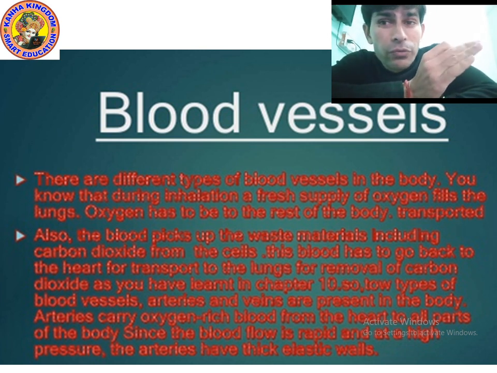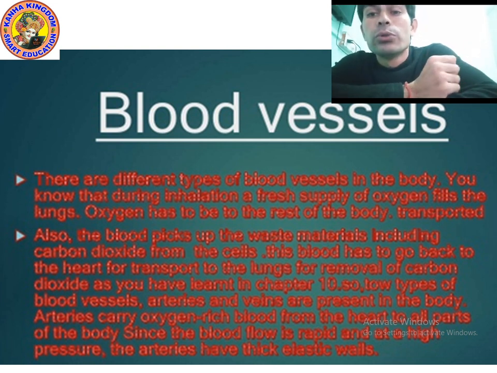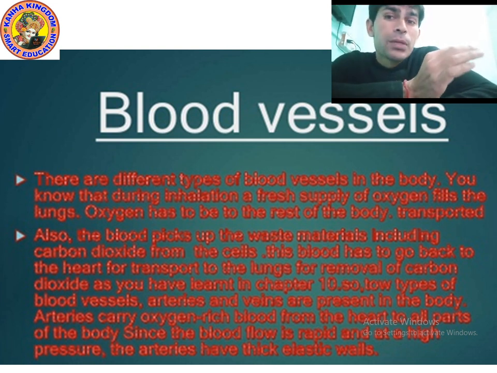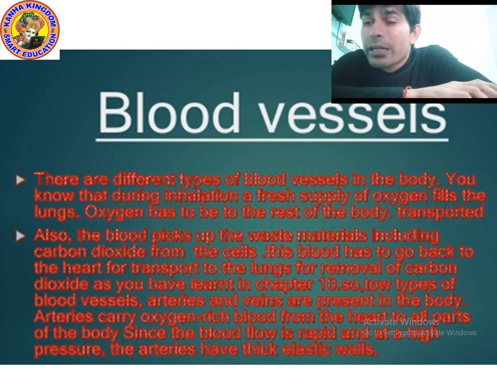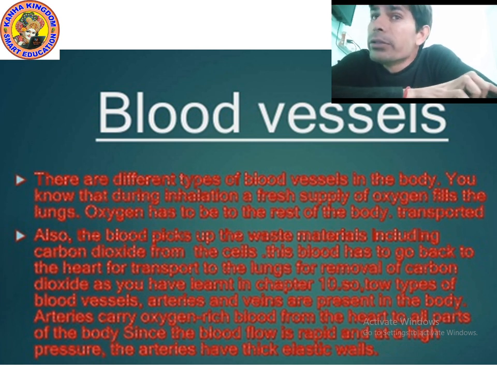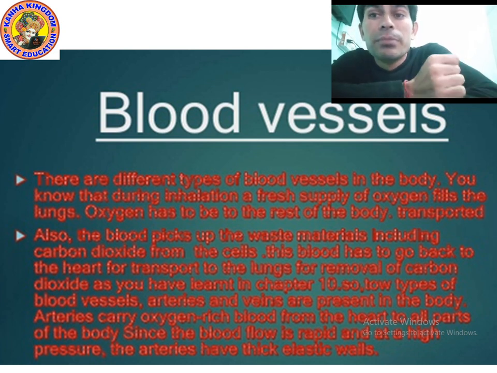If oxygen is present in the blood, then that blood is called oxygen rich blood, or you can say pure blood. If carbon dioxide is present, then you can call it carbon dioxide rich blood, or impure blood. So arteries carry oxygen rich blood, and veins carry carbon dioxide rich blood, meaning impure blood.